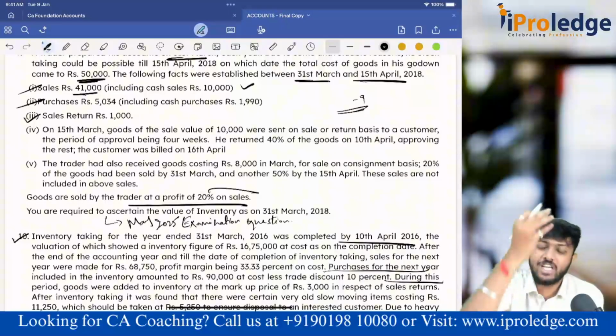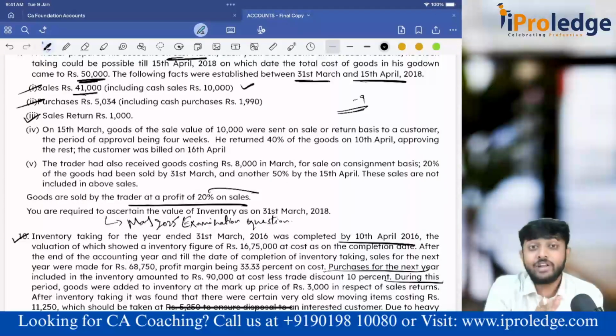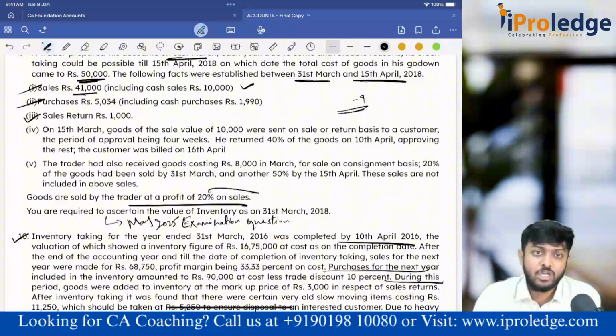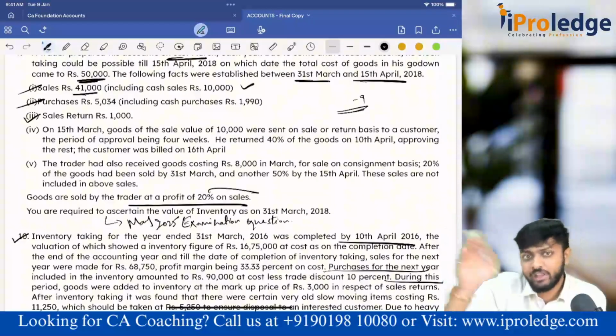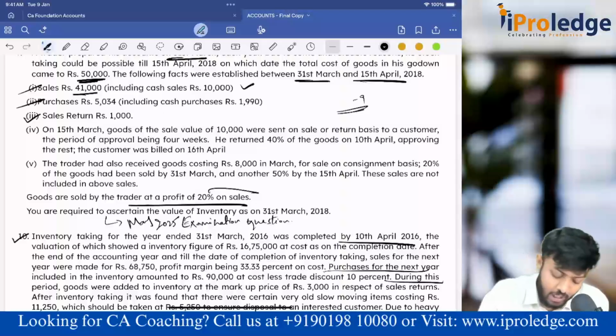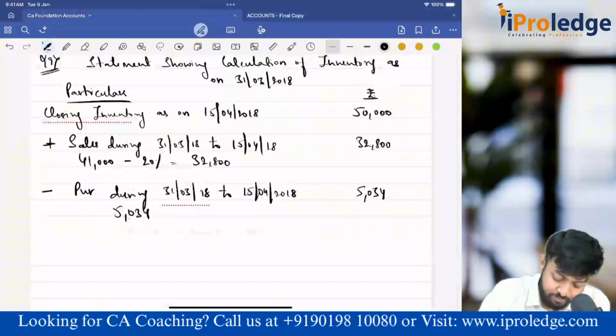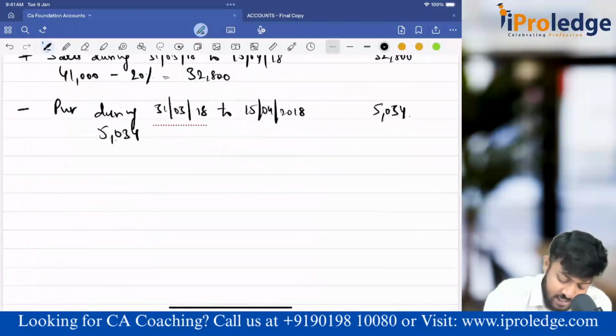No, as on 31st March the sales return did not happen. Sales return happened after 31st March. But in the stock calculation which we did as on 15th April, this will be included. I don't want it to be included. So what will I do? I will subtract